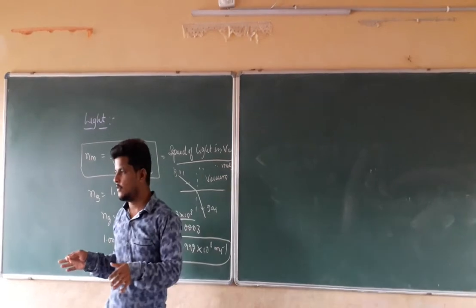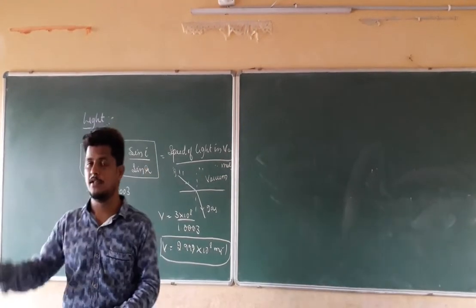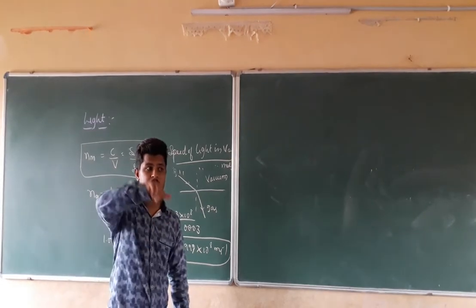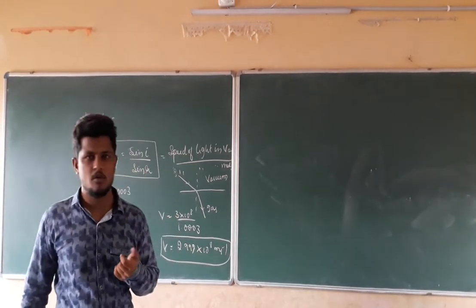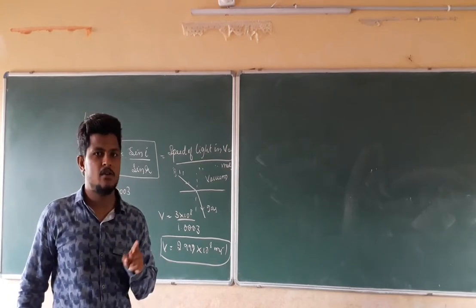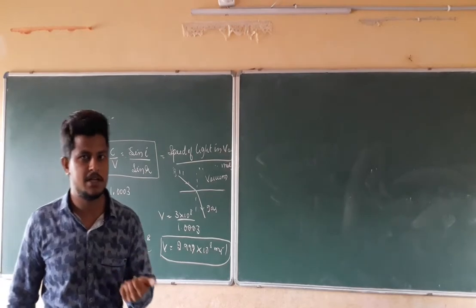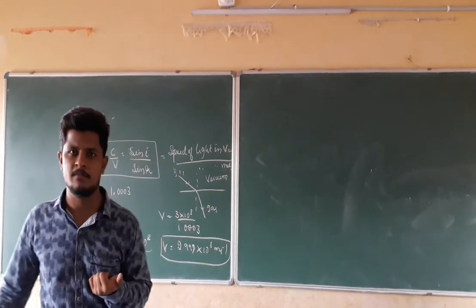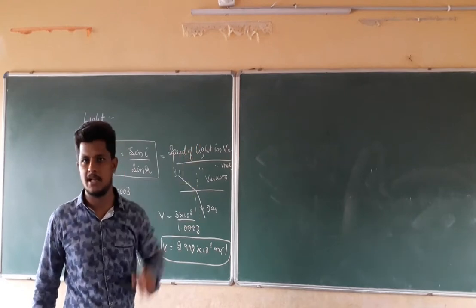But when you look around at the glass, the water, the benzene solution, the air medium, is there any vacuum medium present? No. That means light travels from air to glass, or liquid to glass, or glass to air. So light is not traveling from the vacuum medium to the glass medium directly.